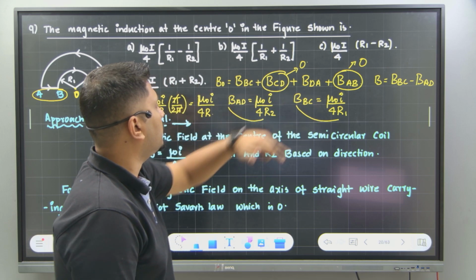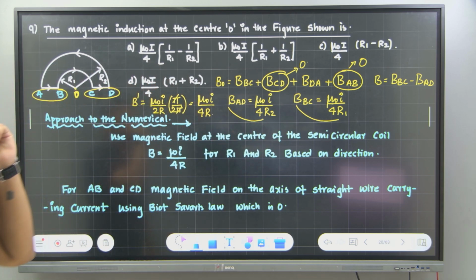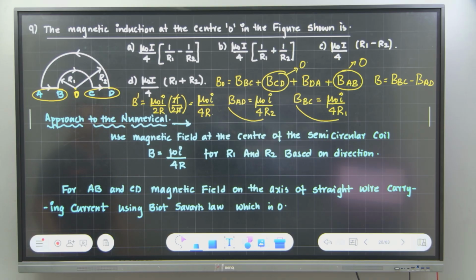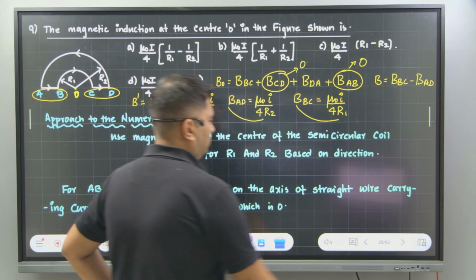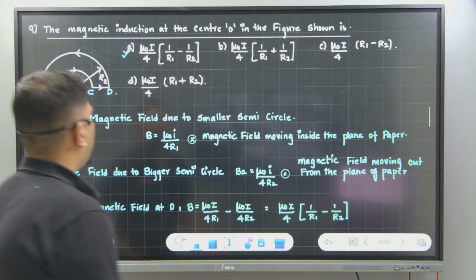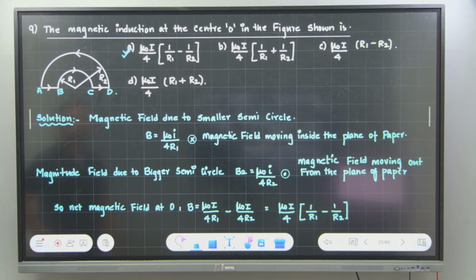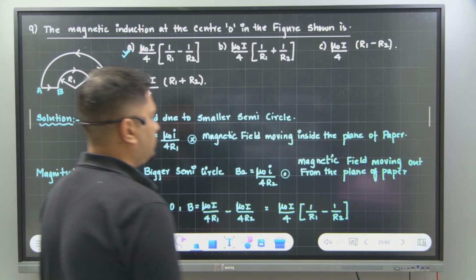Put these values and tell me which is the right answer among the 4. Option A is the correct answer. Did you understand now? Is it clear? Perfect. Okay, shall we go with the next one?